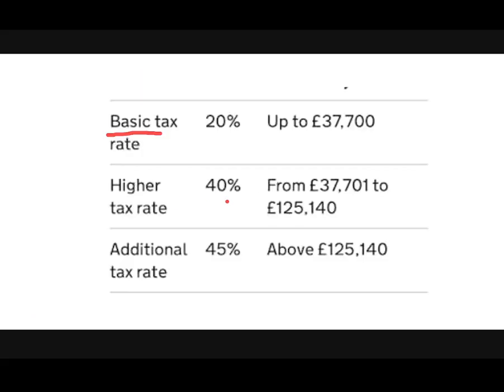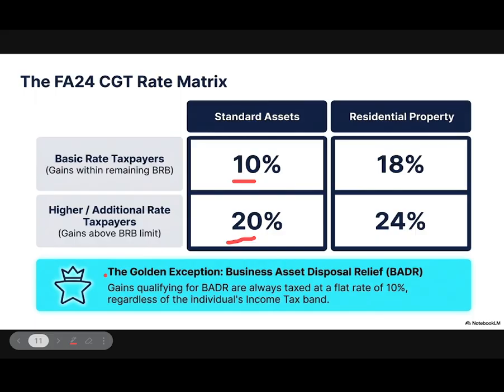And if an individual's income is above 37,700 and below 125,140, then they are a higher rate taxpayer. Anything above 125,140, they are called an additional rate taxpayer. So for a basic rate taxpayer, the capital gains tax rate for a standard asset is 10%, and for higher and additional rate taxpayers, the rate is 20%.